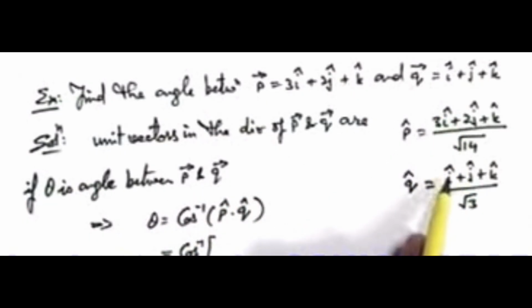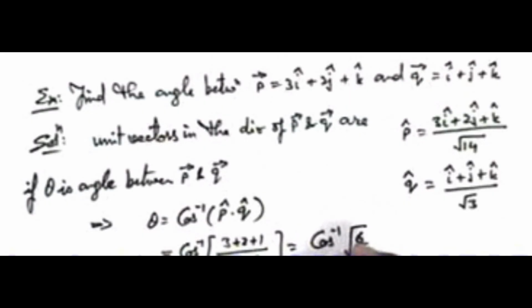When we take the dot product, you can see it is 3 into 1, 3, plus 2 into 1, plus 1 into 1. This will become 3 plus 2 plus 1 upon root of 14 into 3, that is root 42. So this becomes cos inverse of root 6 by 7. This is the answer.